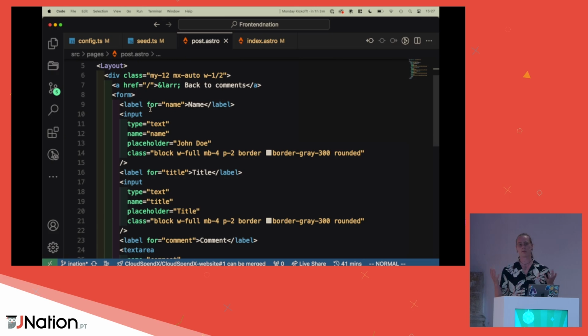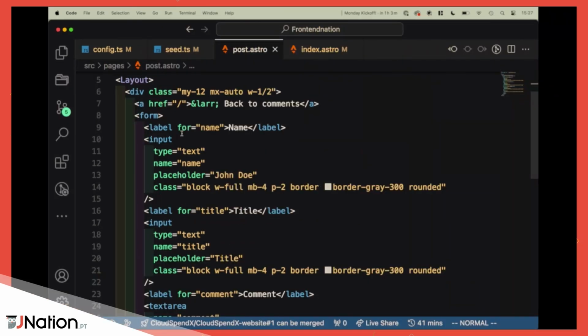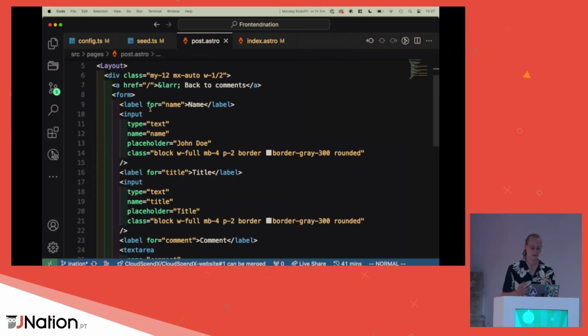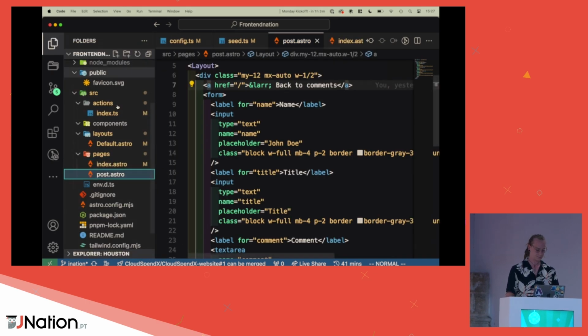But for that form, probably you want to use an API endpoint. Well, not really, because you don't want people outside of this form to post comments. You don't want to expose that API. So we're going to use something called Astro Actions. It's still highly experimental, so it very much might fail. Let's just hope it doesn't.